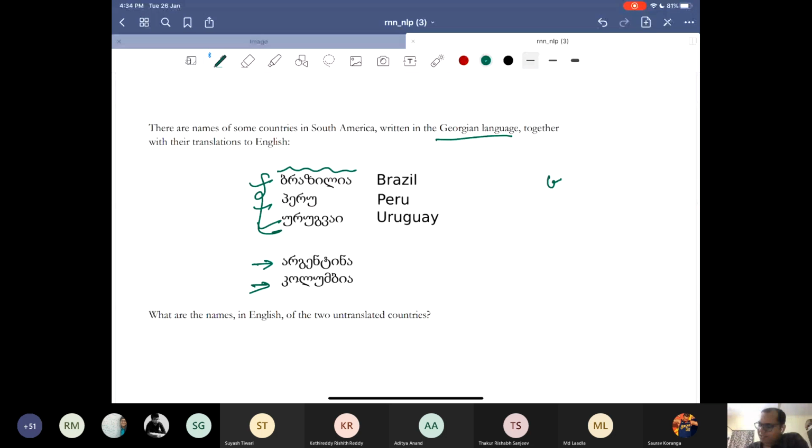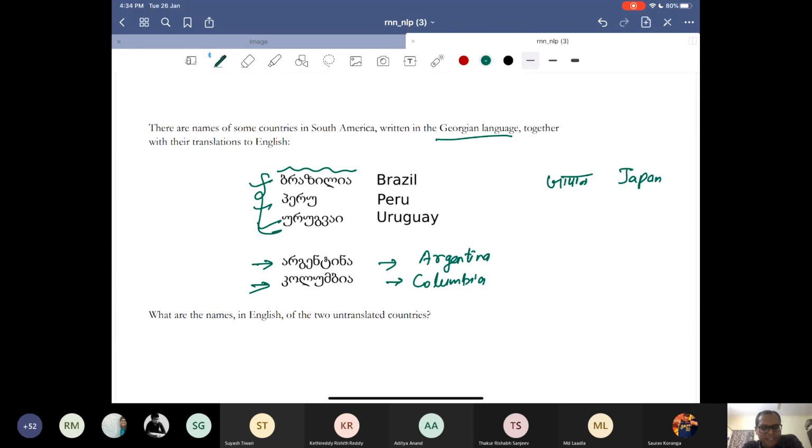For example, in Hindi, we say Japan, and that is Japan. So Argentina. I don't know if it is correct. Yes. Colombia. Okay.